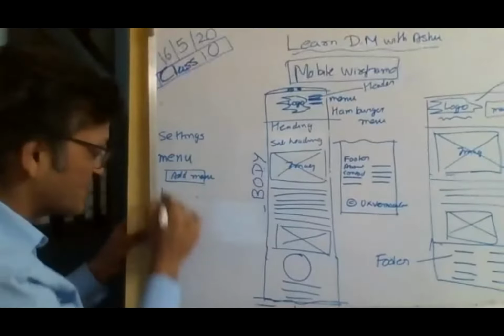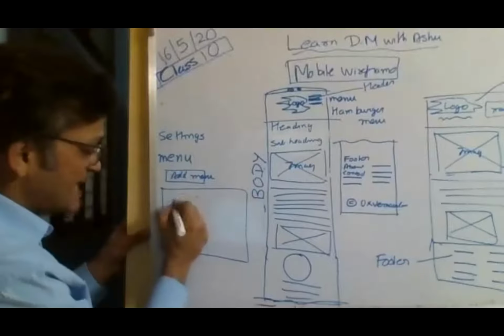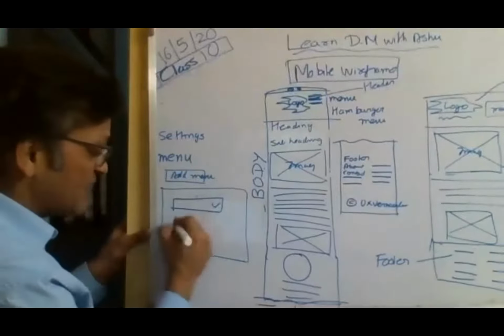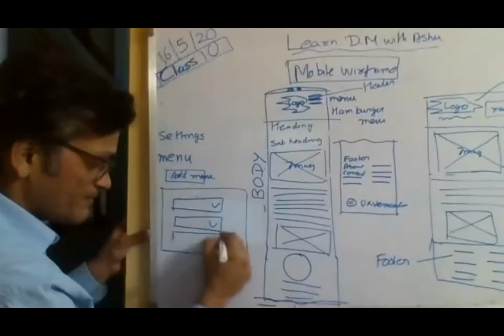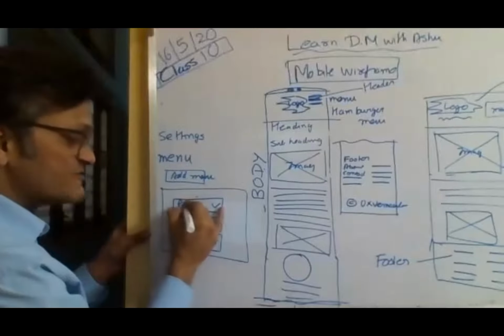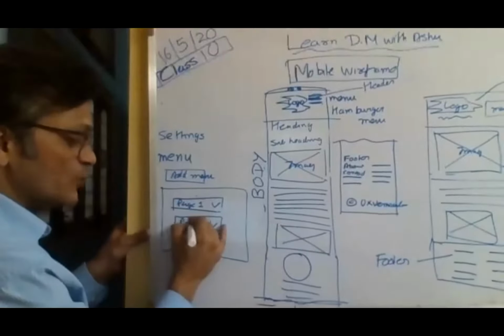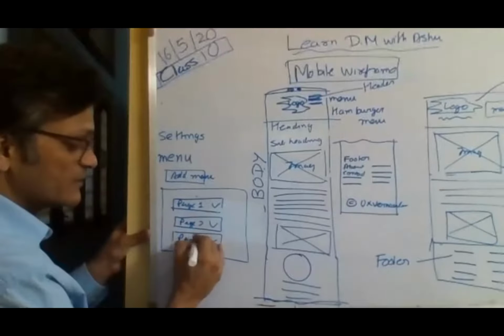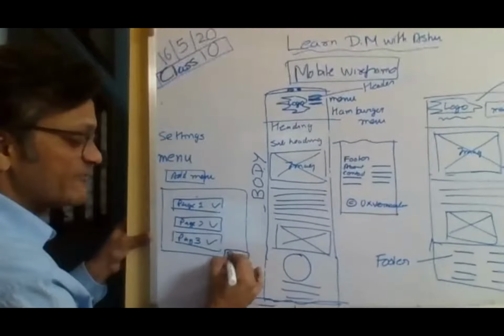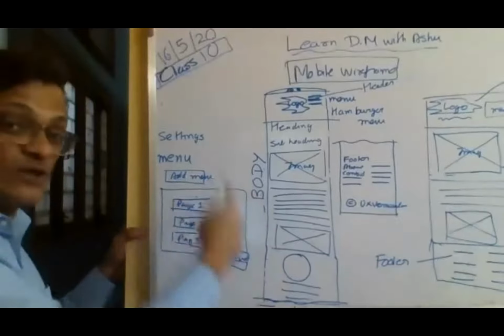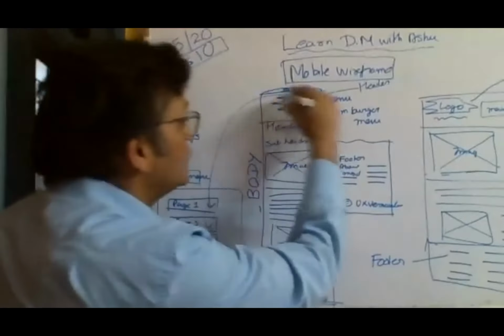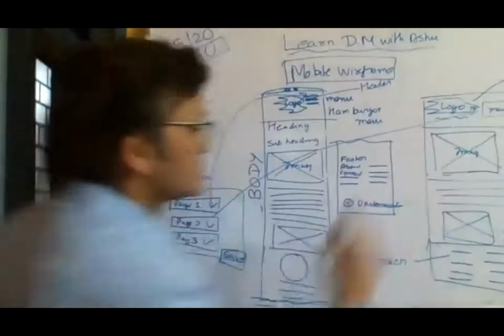Suddenly a new page opens up. It says, okay, add pages to menu. I will add page 1 here, page 2 here, page 3 here. I click on save. I'm doing this on the back end, and as soon as I do this, this menu appears.